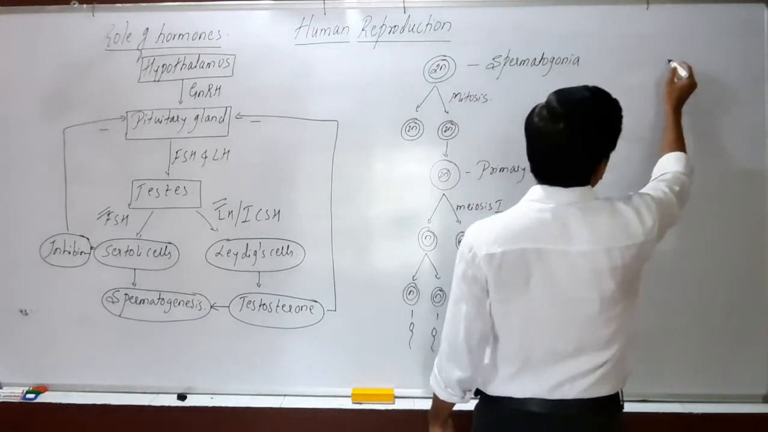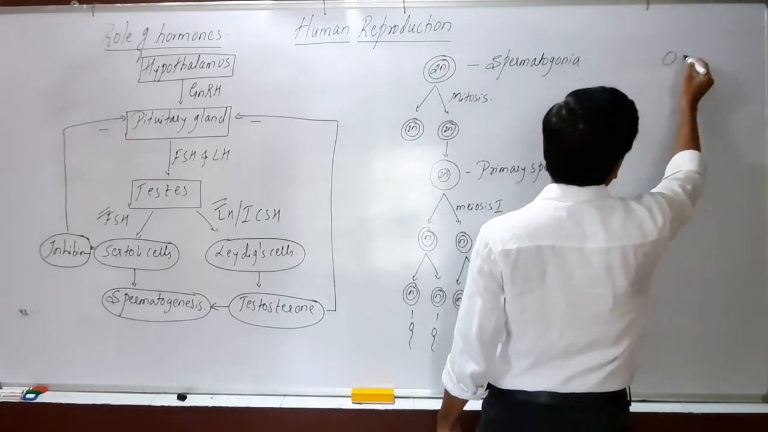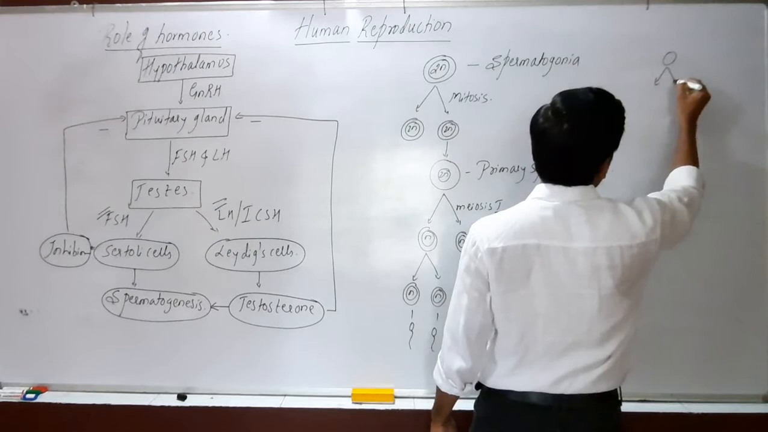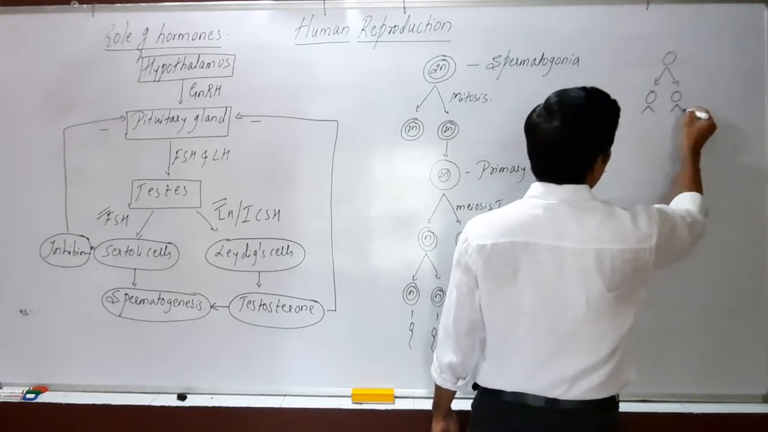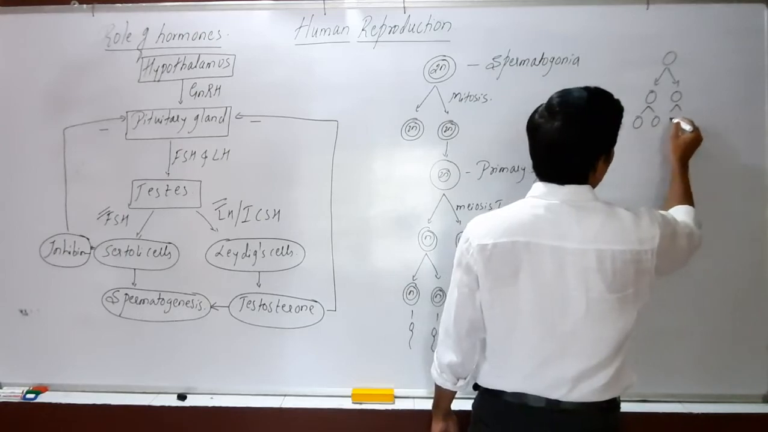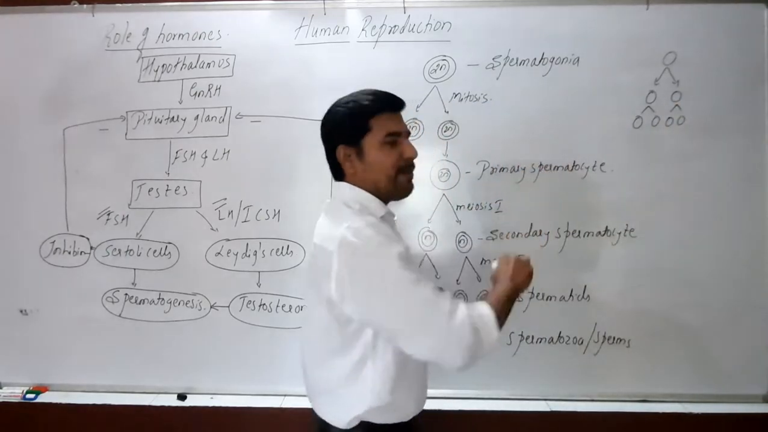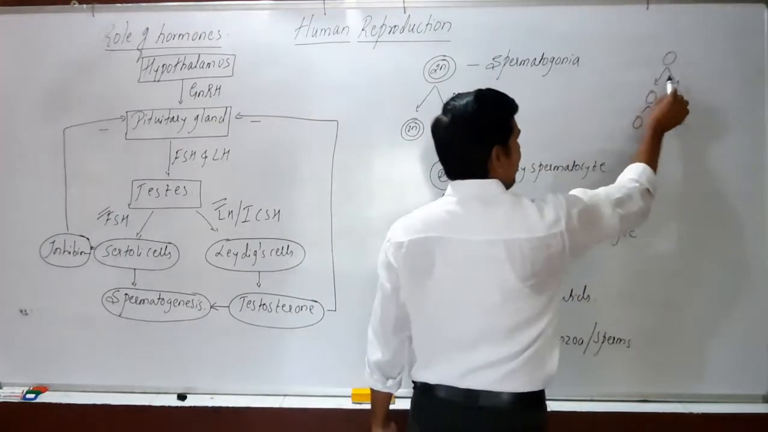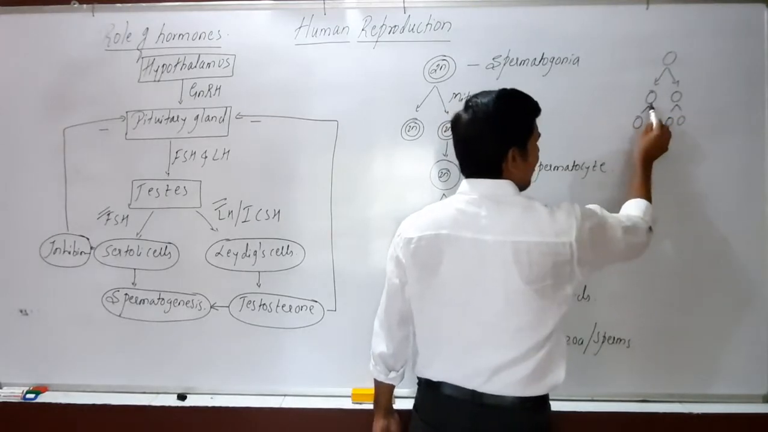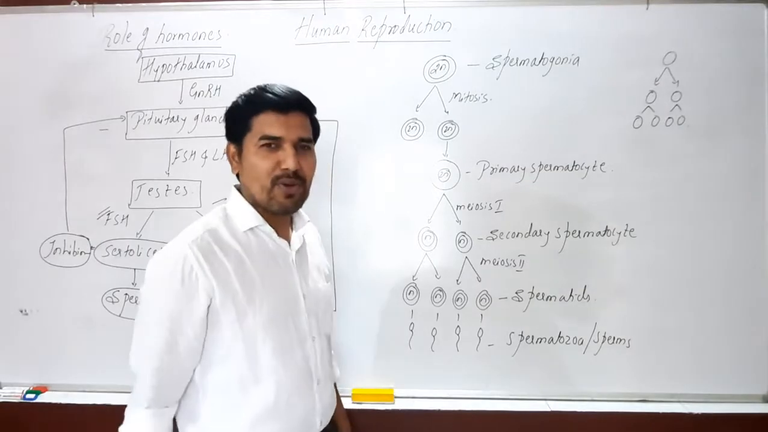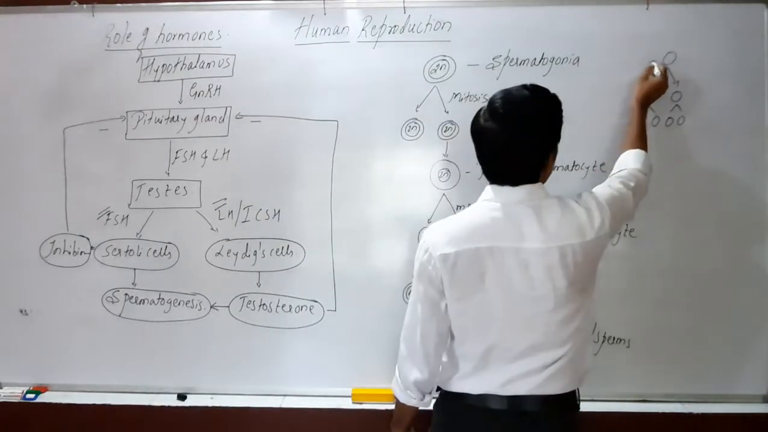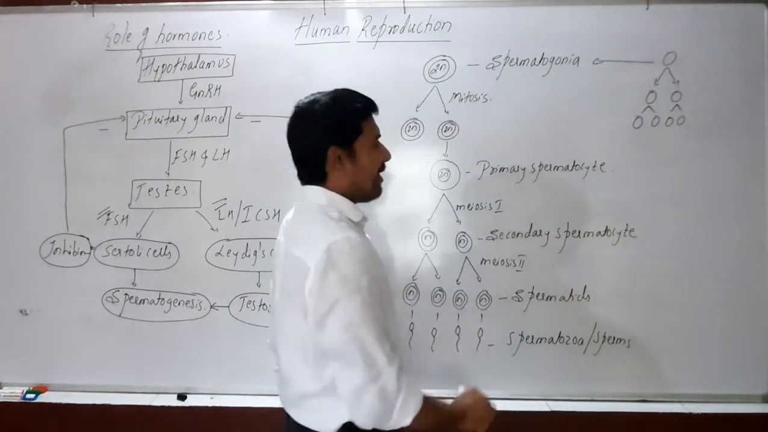The spermatogonial cell, they have given it this way. This is the spermatogonial cell, which undergoes mitosis to form two cells. These two cells also undergo mitosis to form diploid cells. So this is 2n, it undergoes mitosis, 2n, 2n, and so on, giving 2n cells. All are diploid cells only, and these cells are nothing but spermatogonia.